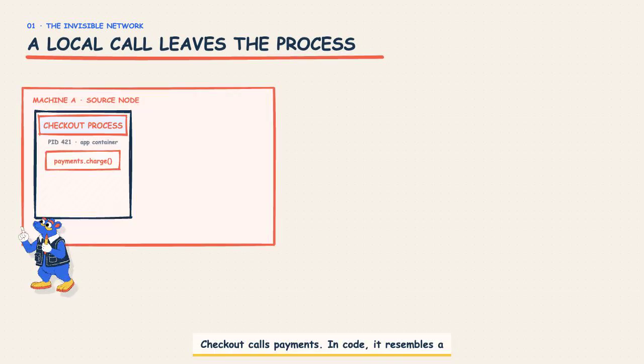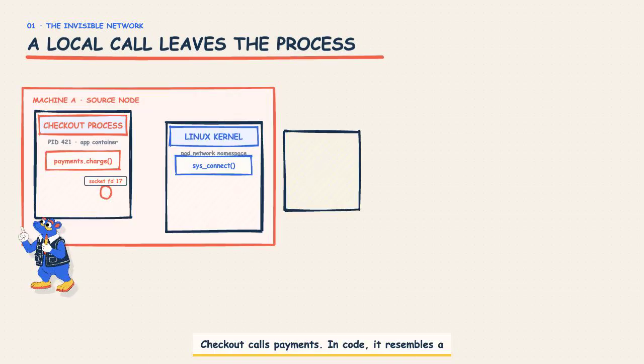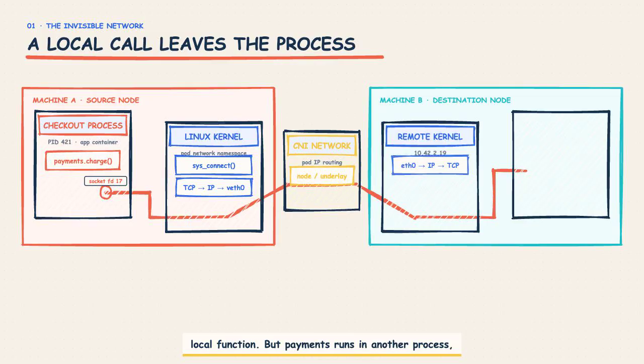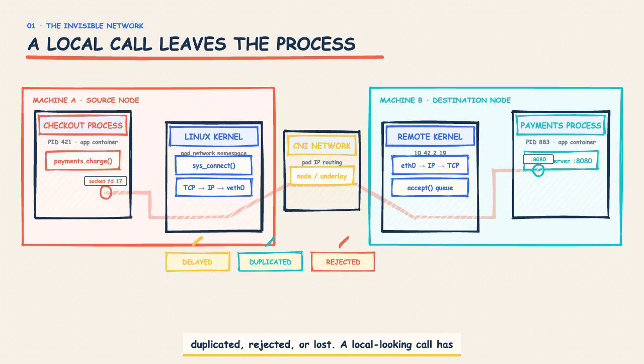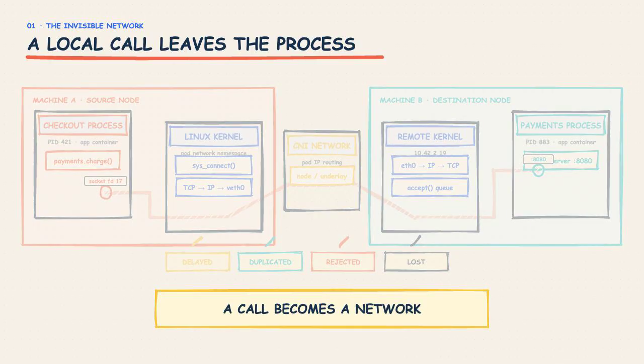Checkout calls payments. In code, it resembles a local function. But payments runs in another process, so the operating system, network, and another machine enter the path. The call can be delayed, duplicated, rejected, or lost. A local-looking call has become a distributed systems problem.